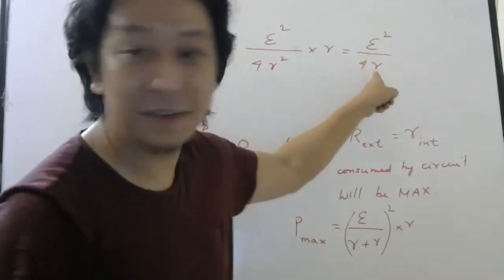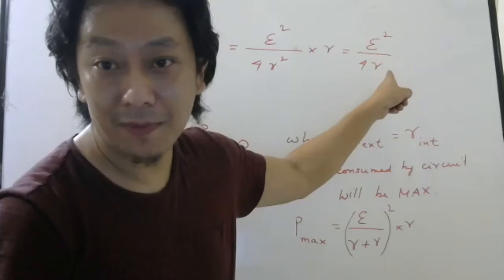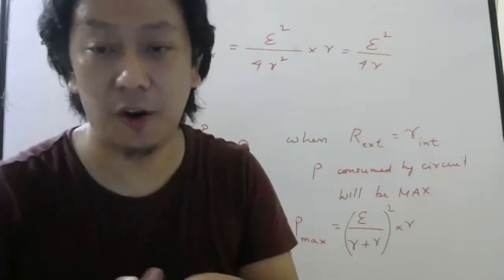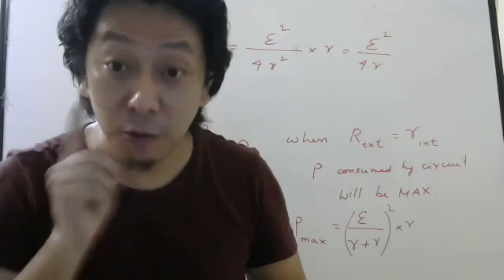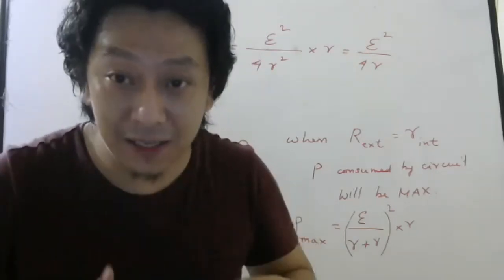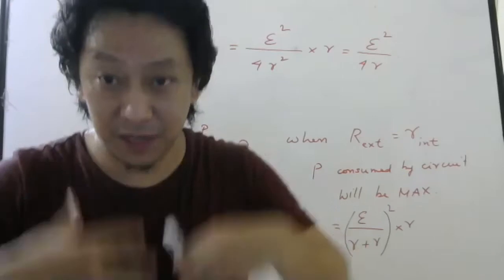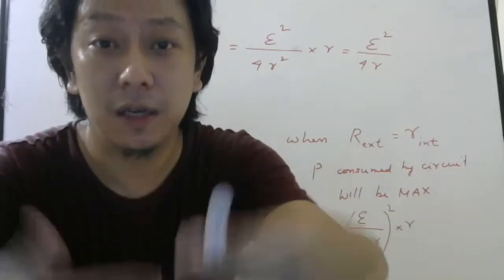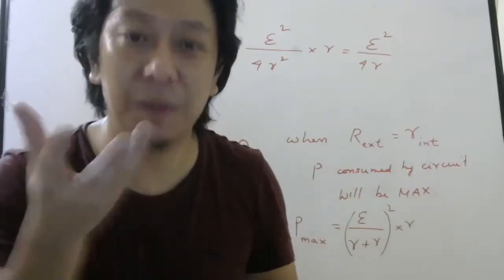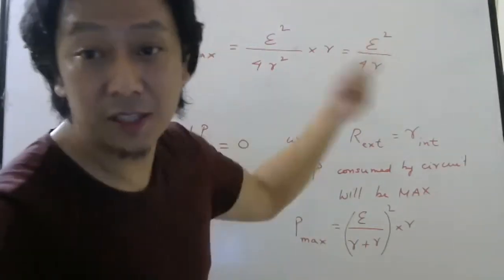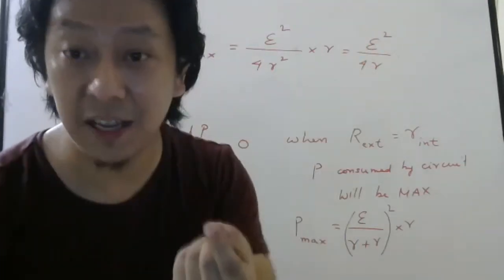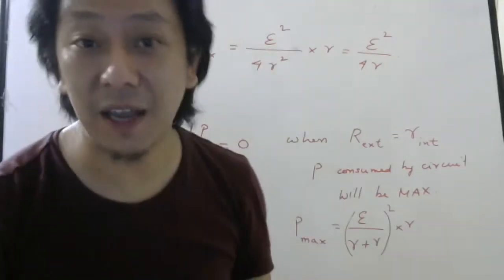It depends on the battery. Of course, actual power depends on the capital R also. But how much maximum power the battery can transfer to the external resistor, it could be a bulb, mobile, whatever, that depends on the battery, because EMF and internal resistance are always mentioned when you buy the battery.